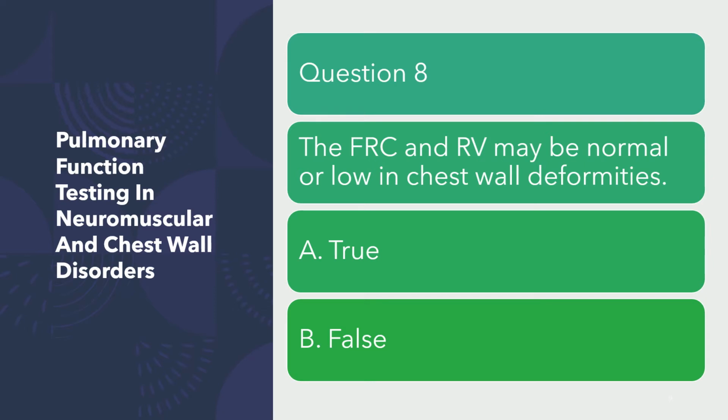Question number 8. The FRC and the RV may be normal or low in chest wall deformities. So if you have a patient who has a chest wall deformity, will the FRC and RV be normal or low, or will it be elevated? Is it true or false? And the answer is, make sure you put it in the Q&A, is true. Sometimes patients with chest wall deformities have lower values of FRC and RV, or they could be normal, but they're certainly not going to be higher.